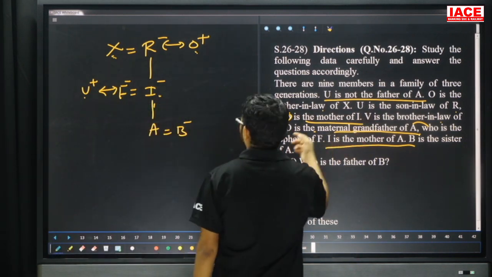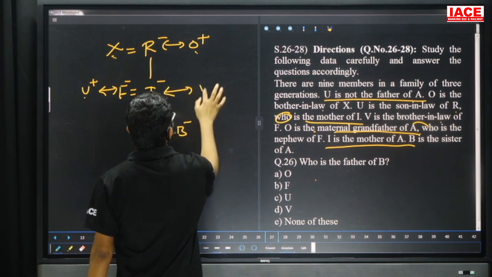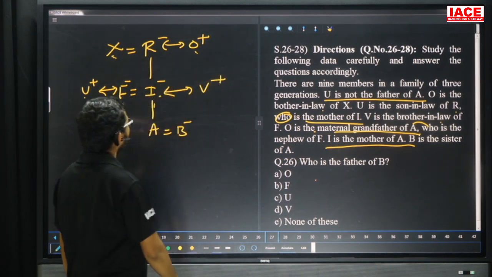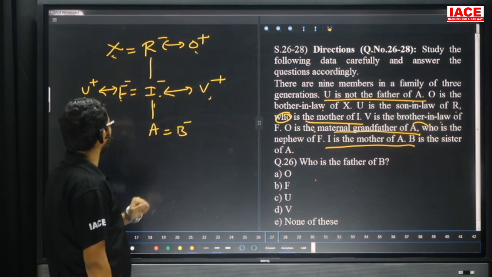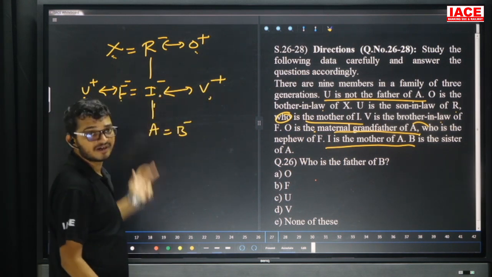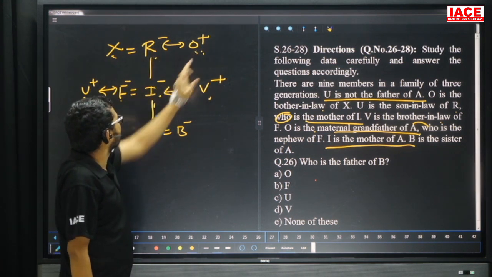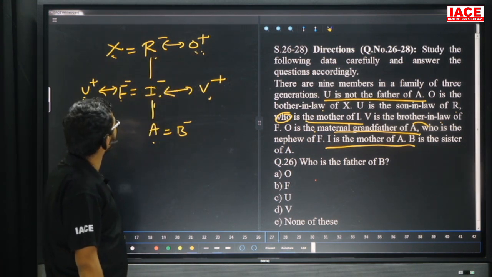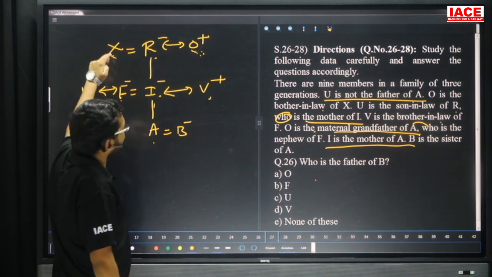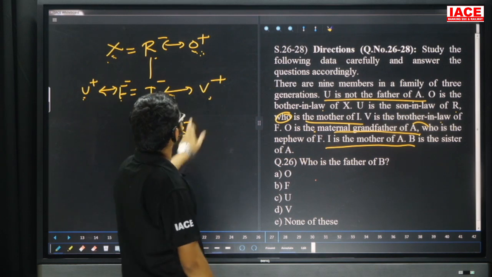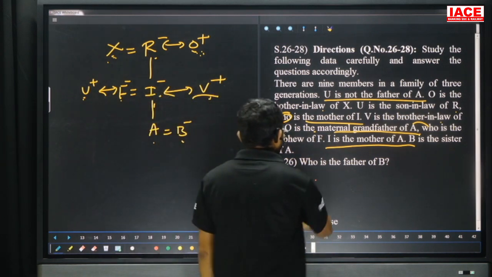V is the brother-in-law of F. Now I will take I and V both are couples. I minus means what? V plus. Now V is the brother-in-law of F. Now U is the brother-in-law of I. Next U is the son-in-law of R. O is the maternal grandfather of A. O is the brother-in-law of X. Now take your question. Who is the father of B? Father of B is what? V. So question number 26, option D.